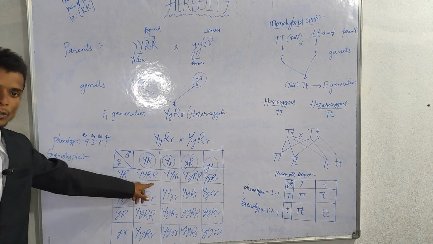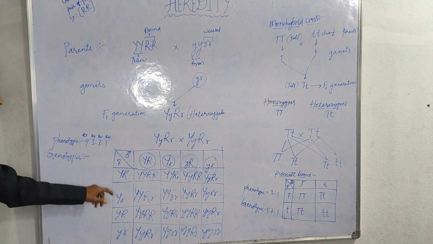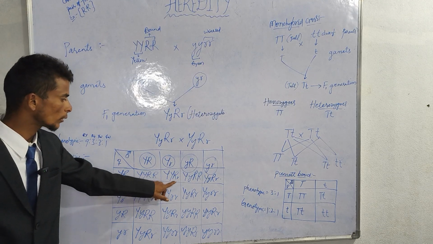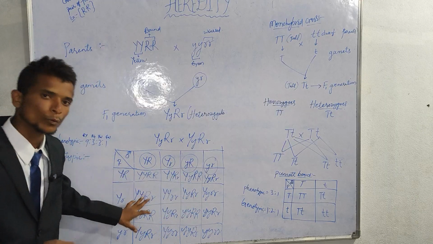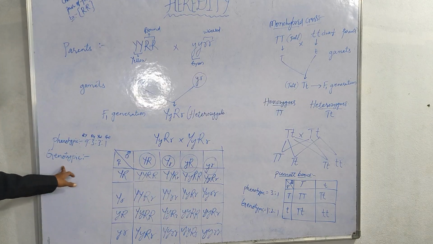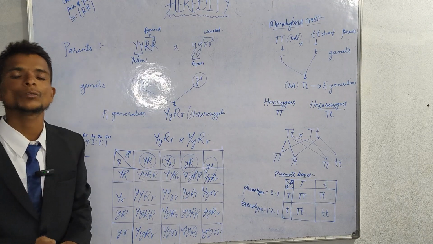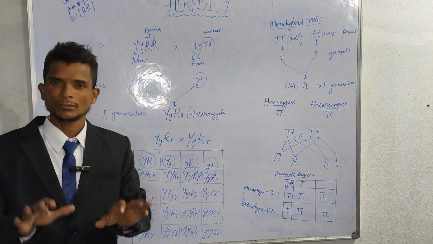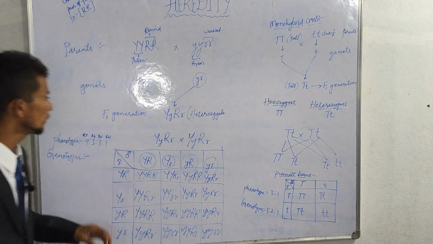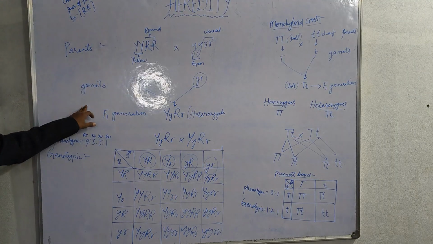Capital Y, capital R, small r, and so on. See what is there in the whole checkerboard and write down the genotypic ratio. It's your homework. Let me see how many of you can write the genotypic ratio of this dihybrid cross.